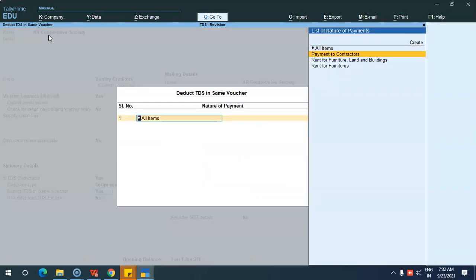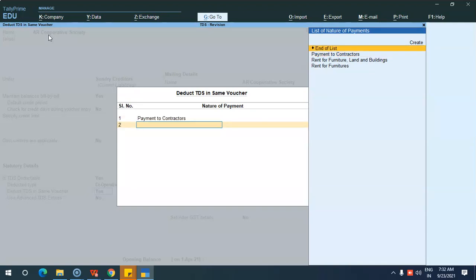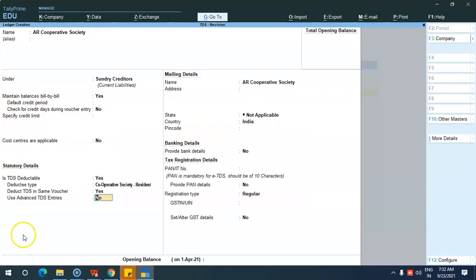Nature of payment is payment to contractors. Here there is an option, use advanced TDS entries.